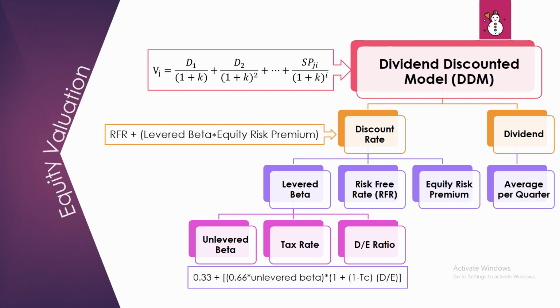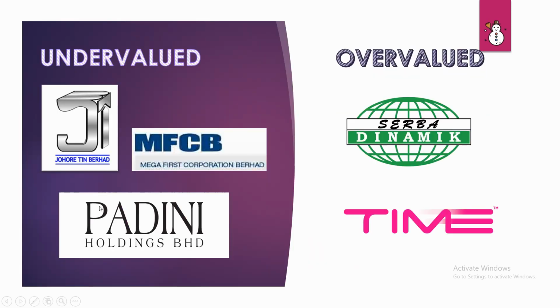The Dividend Discounted Model (DDM) is the model selected in our project to calculate the intrinsic value, and below are the related factors to be used in the formula. After comparing the current price and intrinsic value, we found out that Johor, Mega, and Padini are overvalued, while Serba and Time.com are undervalued.